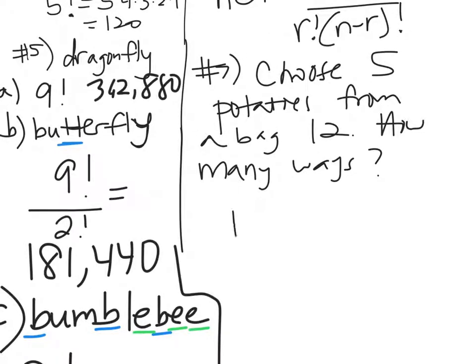You would do 12C5. You would not want to do 12 times 11. You can't do it that way because it's a group of things coming out. So you go to your calculator and you plug in 12 first. Go to nCr, 12 choose 5 gives you, and these are going to be lower numbers because they're dividing out all the repeats, 792.